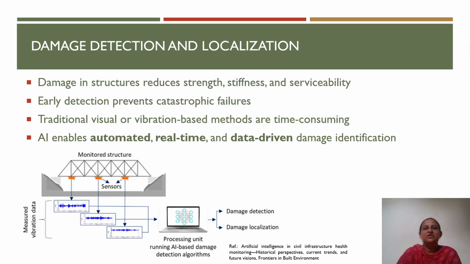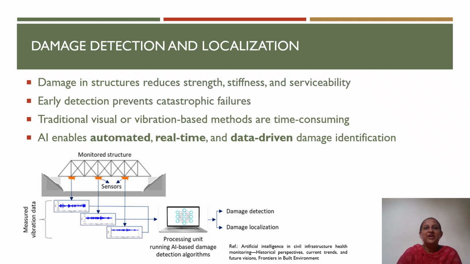First, we'll see what is damage detection and localization. Structural damage can reduce the strength, stiffness, and serviceability of a structure, affecting the overall performance and safety of the structure. So detecting damage at earlier stages is very important to prevent serious failures and reduce maintenance costs.